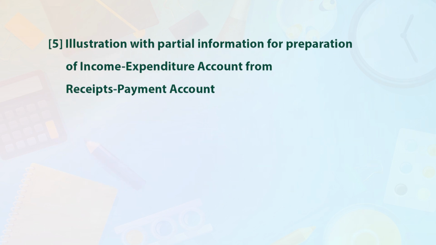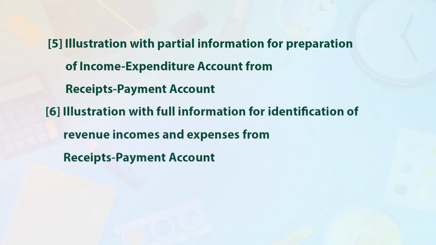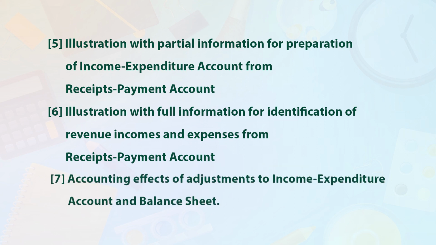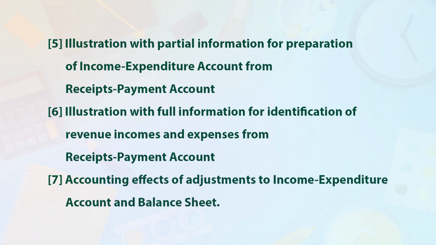Point 5, illustrations with partial information for preparation of income expenditure account from receipt and payment accounts. Point 6, illustration with full information for identification of revenue incomes and expenses from receipts payment account. Point 7, accounting effect of adjustments to income expenditure account and balance sheet.